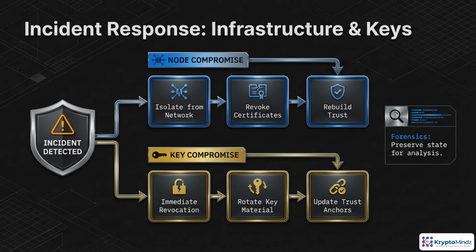When something goes wrong in a blockchain trust infrastructure, the first question is, did we lose a node or did we lose keys? For a suspected node compromise, containment comes first. Isolate that node from the network, revoke any certificates it used to participate, and only rejoin after you've rebuilt and validated its environment. For a key compromise, the timeline is even tighter. Immediately revoke affected credentials, rotate key material across dependent systems, and update trust anchors so every party agrees on which keys remain valid. In both scenarios, preserve evidence. Snapshot logs, configurations, and relevant ledger state for forensic analysis and post-incident reviews.